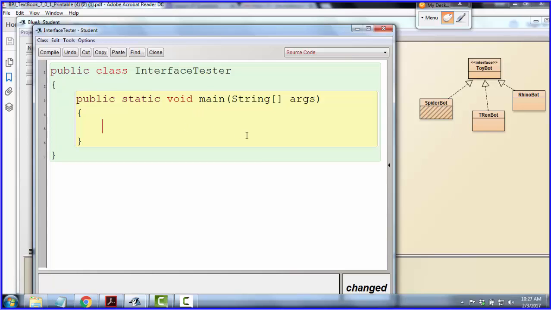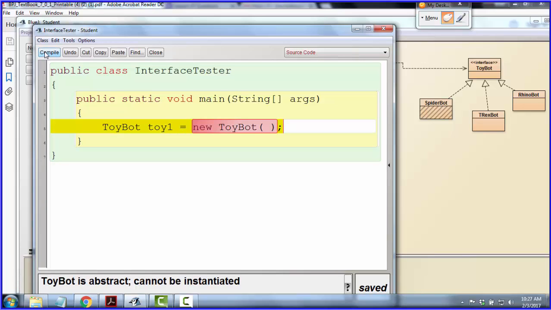Well, as you might imagine, if I tried to make a ToyBot using the ToyBot constructor, remember, we were prevented from making a constructor. Okay, so this shouldn't work. And it doesn't, all right? And it says ToyBot is abstract.